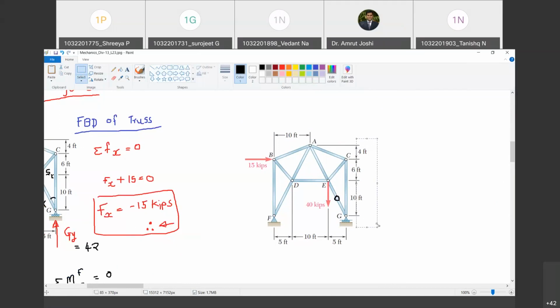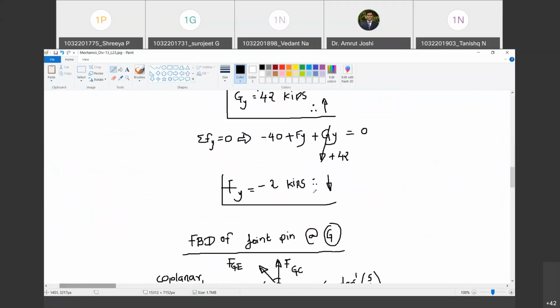So while writing, I can either write minus 42 tensile, or I can show it here as 42 kips, sorry, and compressive in nature. Are you with me? Yes. Happy? Yes, sir. So I have shown the force on this member. Now, what should I do next?